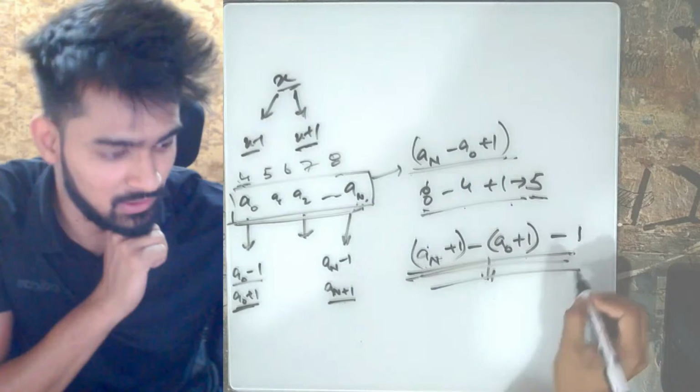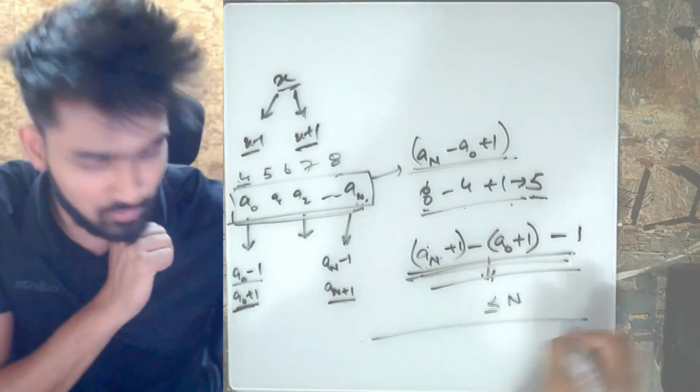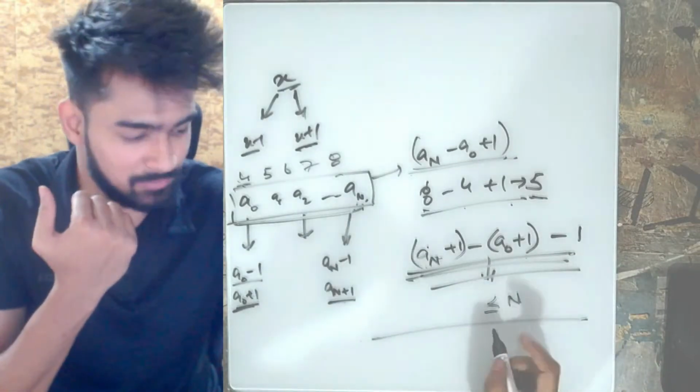If this value is less than or equal to n, then only it is possible, otherwise it is not possible.